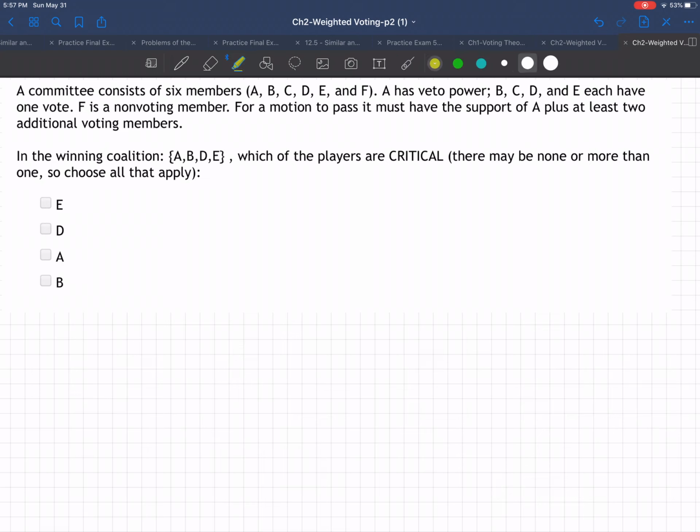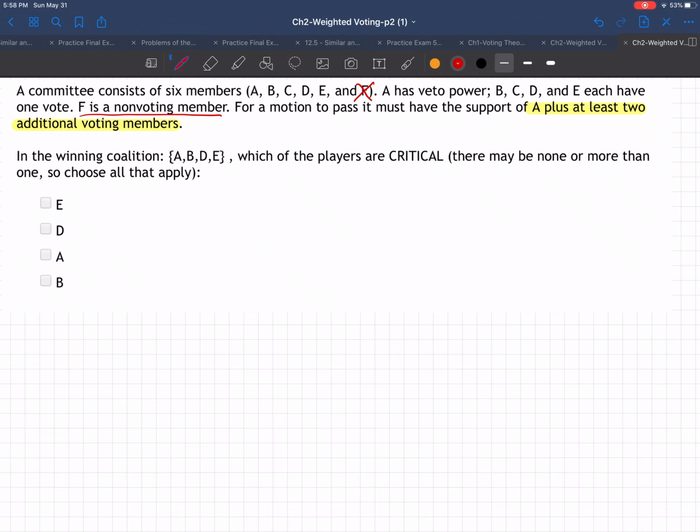So there's the key phrase. You got to have A plus 2 additional voting members. Let's remember that F is a nobody in this problem because F is a non-voting member. So to pass anything, you got to have A and 2 of the other voting members, not including F.